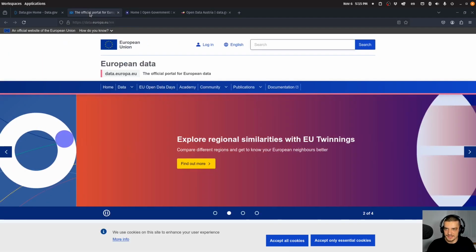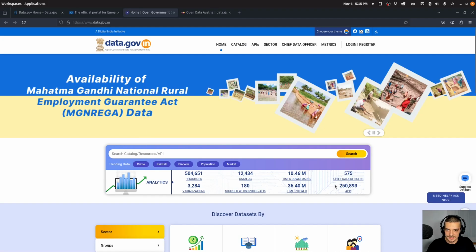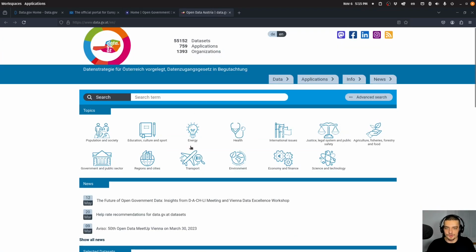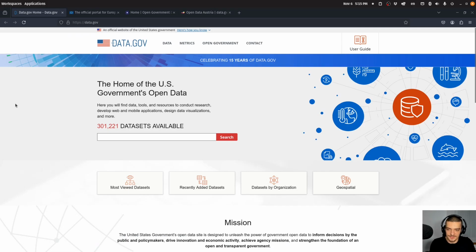A similar website exists for the EU, a similar website exists for India, and also for smaller countries, like in my case here, I'm living in Austria, and this is the data platform for Austria. So most countries will have something like this, and you can find interesting data sets here regarding, I don't know, infrastructure and climate and economic data or something like this.